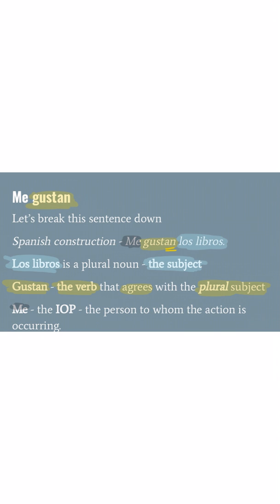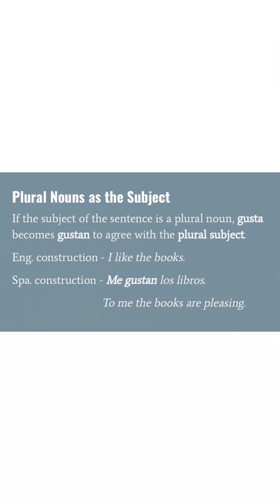All right, and then lastly, of course, we should be comfortable by now. Me, of course, is the IOP. It is the to whom portion of our sentence, to whom the action is occurring. All right, let's look at some more. So again, if the subject of the sentence is a plural noun, gusta becomes gustan in order to agree with the plural subject. So we see one example down here below. Again, it is I like the books. Or in other words, to me, we have the books are pleasing. I have a plural noun, therefore I have to have a plural verb.